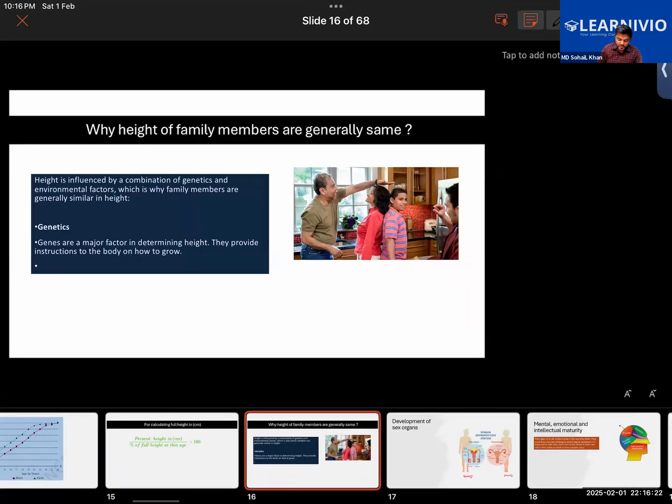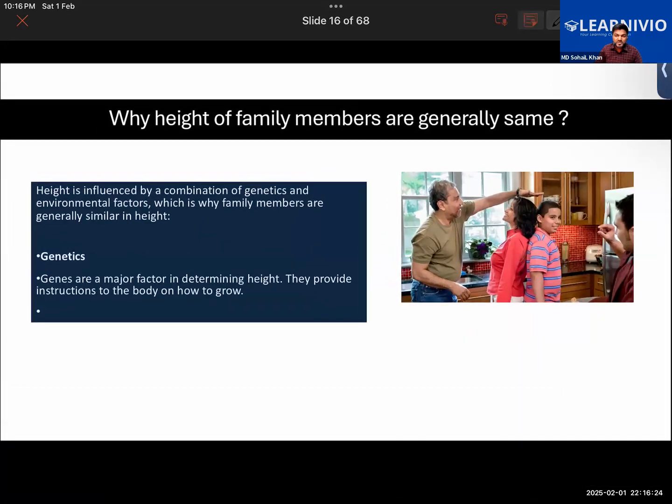Out of the boys and the girls, whose height grows initially faster? Girl. It's the girl child whose height grows initially faster. Later on, the boys catch up and the boy's height grows more in comparison to that of the girl. Okay.